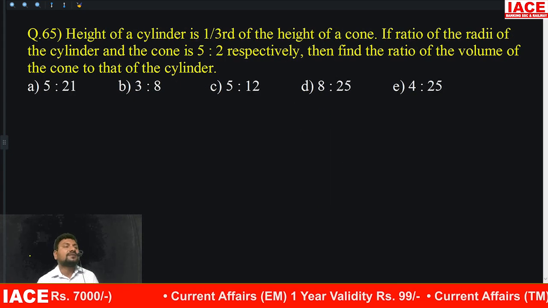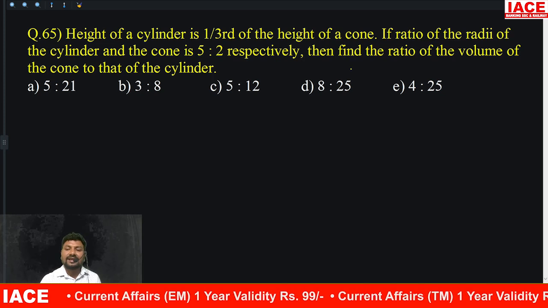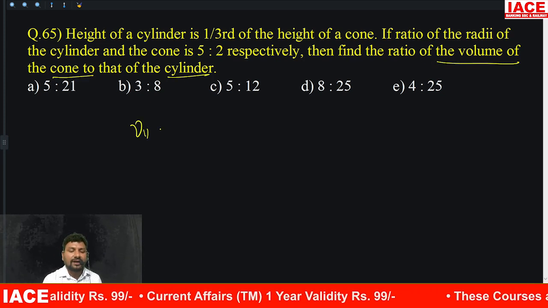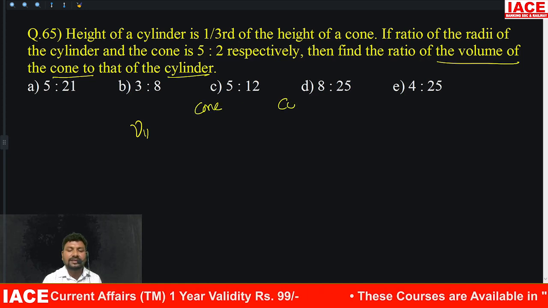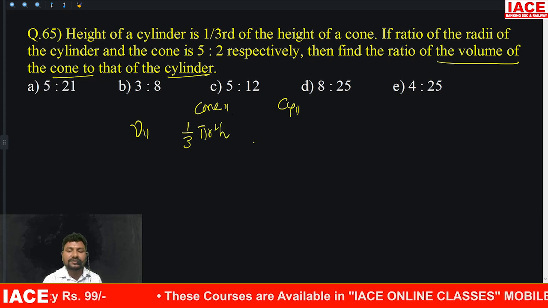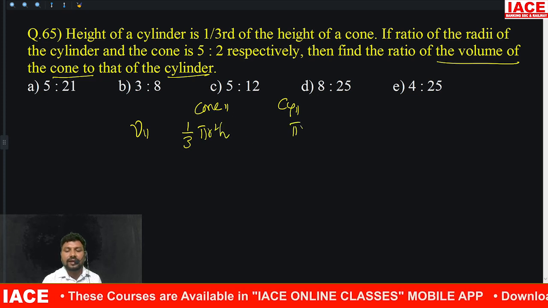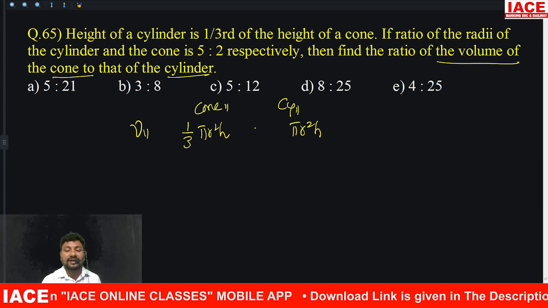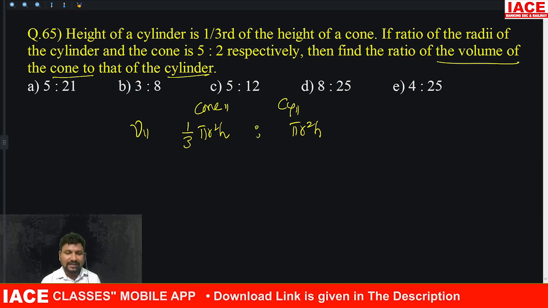Height of a cylinder is 1/3 of height of cone. Then finally they are asking the ratio of volume of cone to cylinder. Cone volume is 1/3 pi r square h and cylinder volume is pi r square h, but different radius, different volumes, different heights. Okay, don't cancel directly.